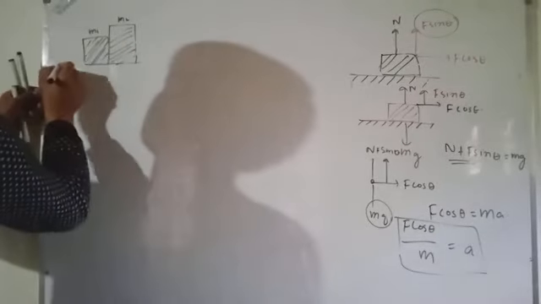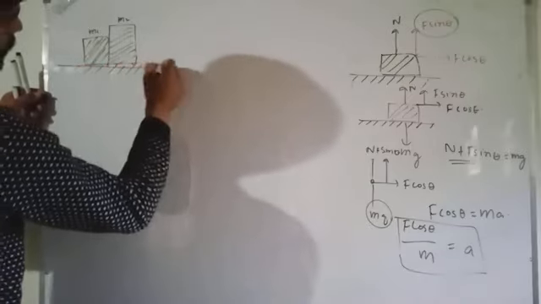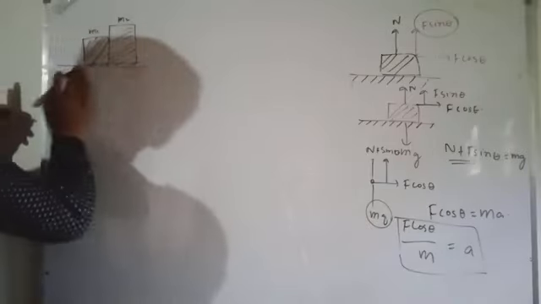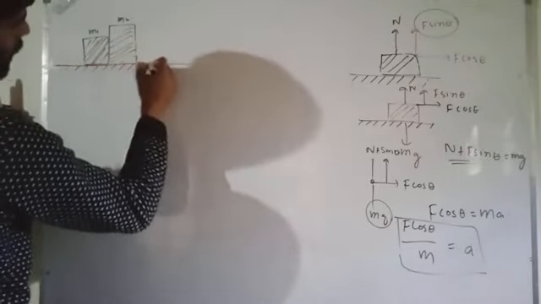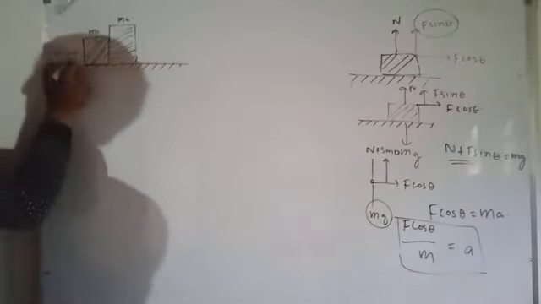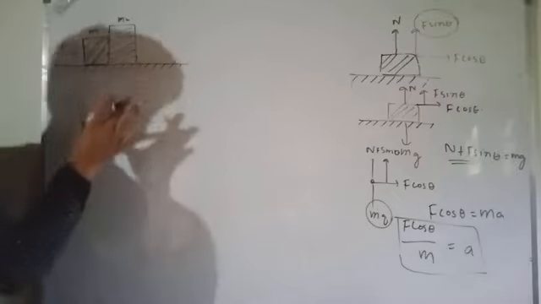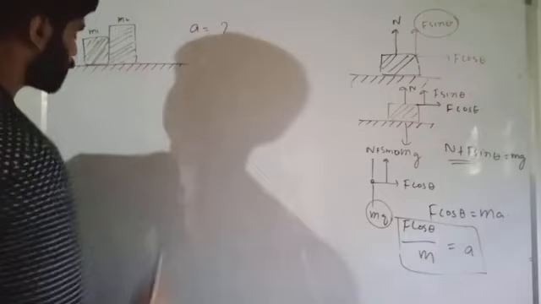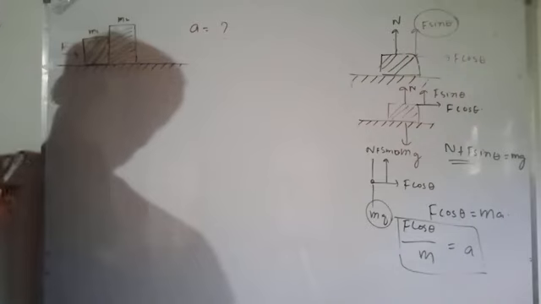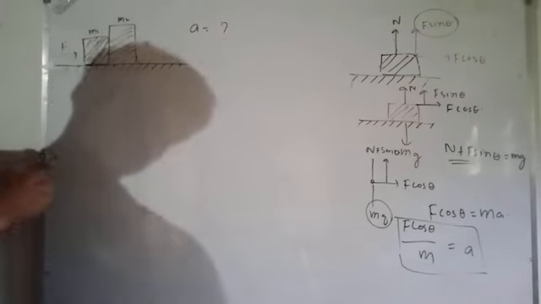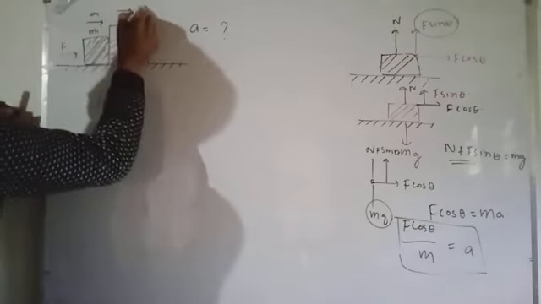If they are placed on the same surface, and I apply a force F on the body of mass m1, I have to calculate the acceleration of the whole system. Look here, when I apply this force on m1, there should be an acceleration of mass m1. m1 will accelerate in this direction and m2 will also accelerate in this direction.